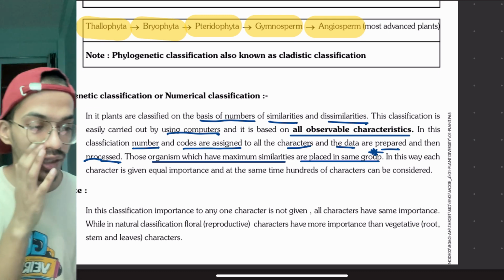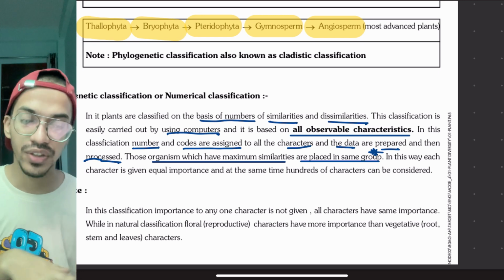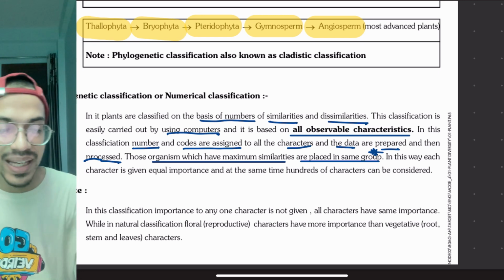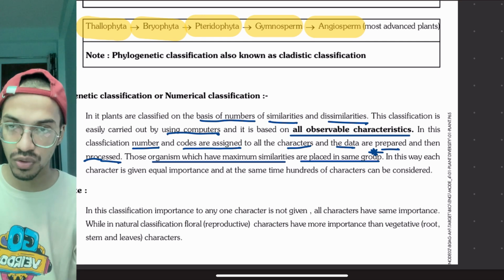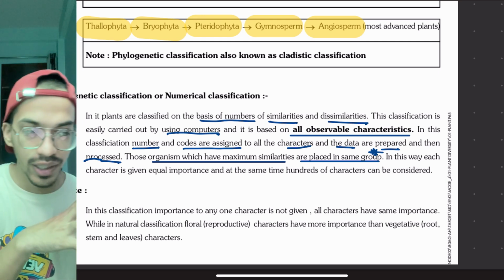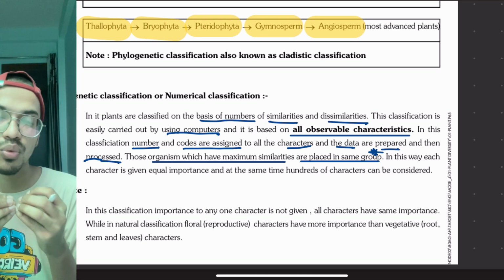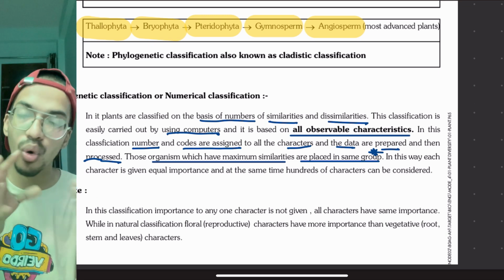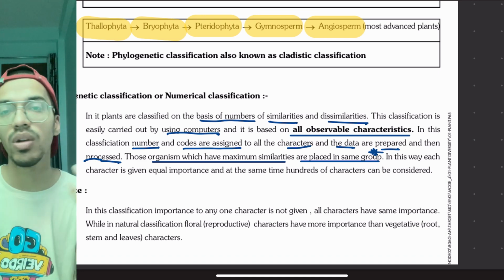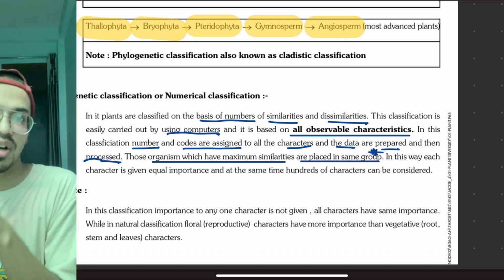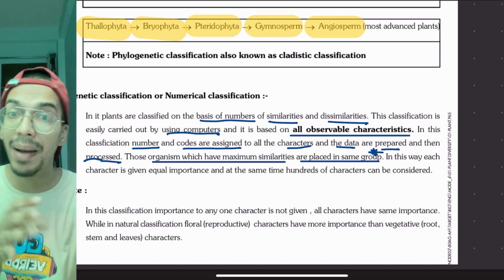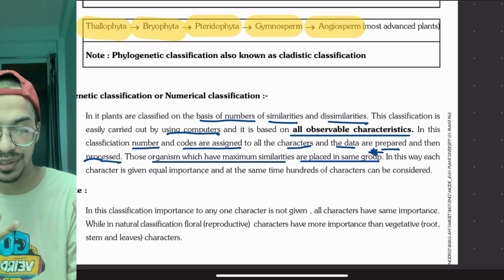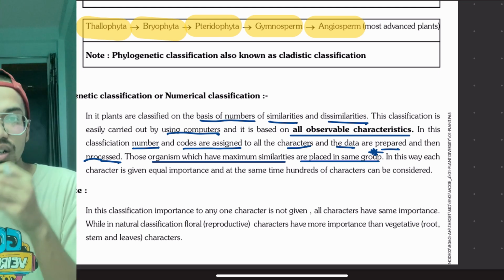Now, the very important thing is that in this phonetic classification, maybe one character is not given, or maybe it's not matching. Then we might even put in a new taxa. Second, all the characters here get equal importance. It's not that one is unimportant. That's why new taxa might be added because of one feature which is so distinct and makes it so different.